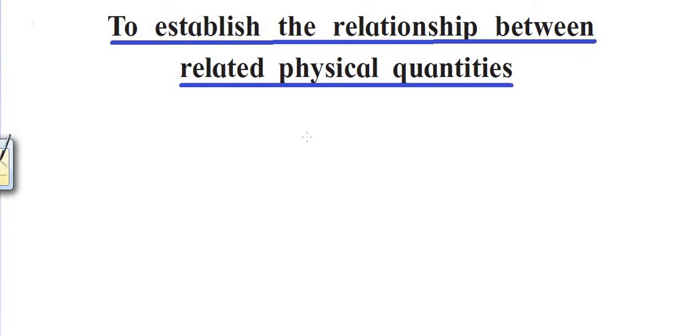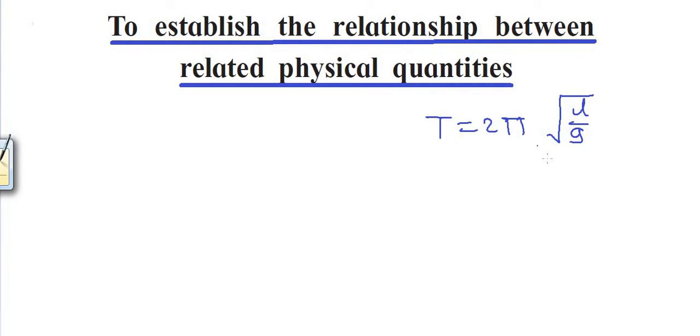By using dimensional analysis, we can establish a relationship between the physical quantities in a particular law or a particular equation. For example, now we know that the period of simple pendulum is given by the formula T is equal to 2 pi under root L upon g. Let us assume this formula. We will try to establish this relation using dimensional analysis.